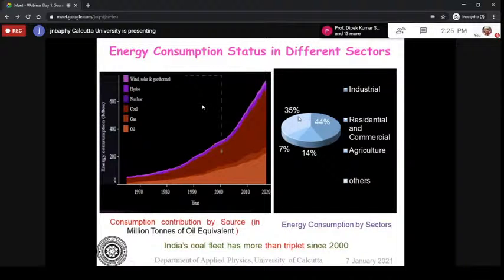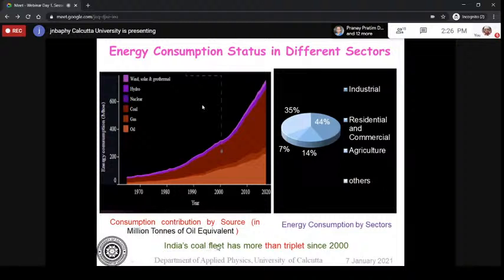But if we look at the energy consumption contribution from the source, that much energy is coming from each source. So if we have statistics from 1970 to 2020, if we look at the total scenario, the consumption of coal is much larger, and it is also increasing at a bigger percentage in comparison to other resources. Okay, so that's a typical example.